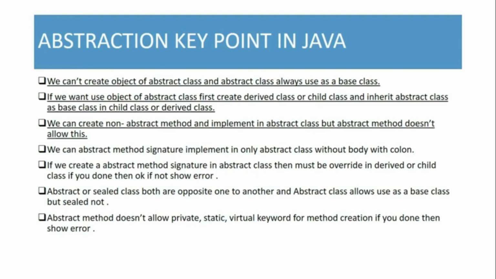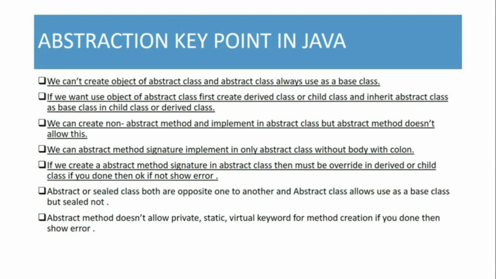Next key point is we can create a non-abstract method and implement it in an abstract class, but an abstract method doesn't allow this. Clear? Next, we implement an abstract method signature in an abstract class only without a body, with a semicolon. Next, if we create an abstract method signature in an abstract class, then it must be overridden in the derived or child class. If you do, then okay. If not, it shows an error. Clear?